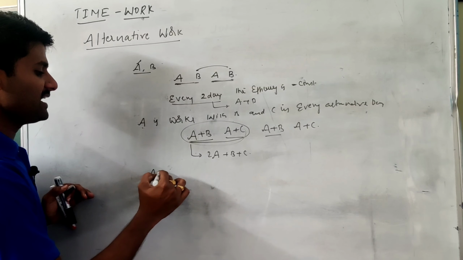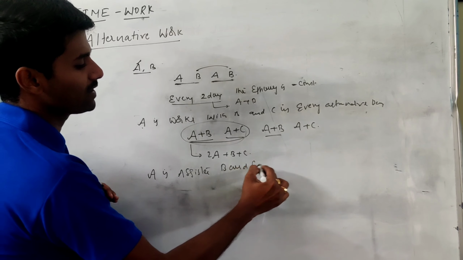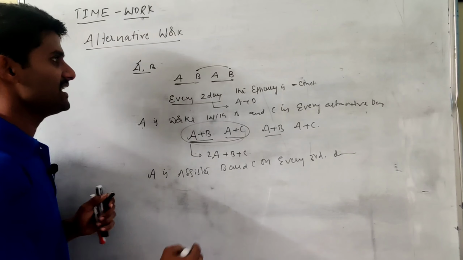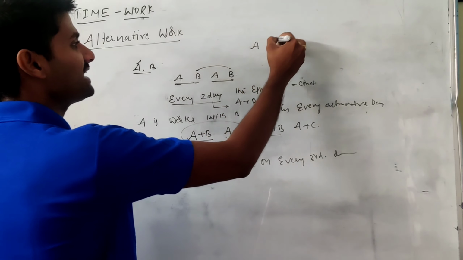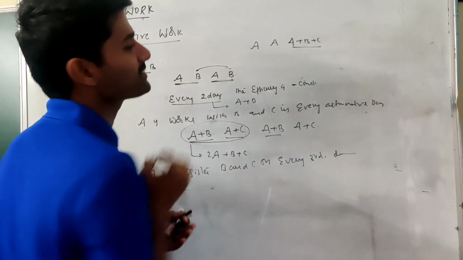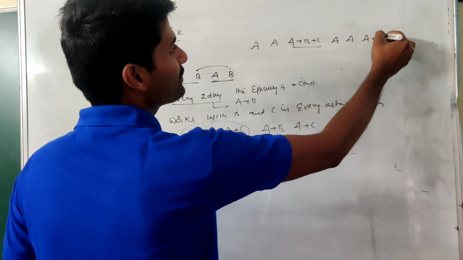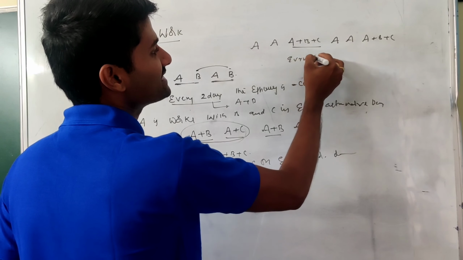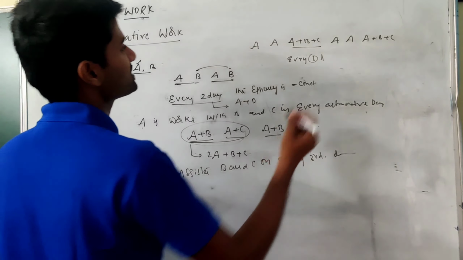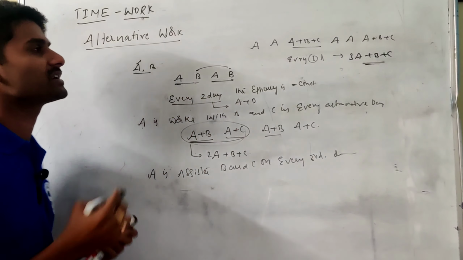Okay, sometimes A is assisted by B and C on every third day. For example, this is the statement. It means first day A works, second day A works, third day A works along with B and C. That is the meaning. And fourth day is A, fifth day is A, and sixth day A along with B and C. It means every 3 days the efficiency is constant. The efficiency becomes 3A plus B plus C. So that is the important concept in alternative days.